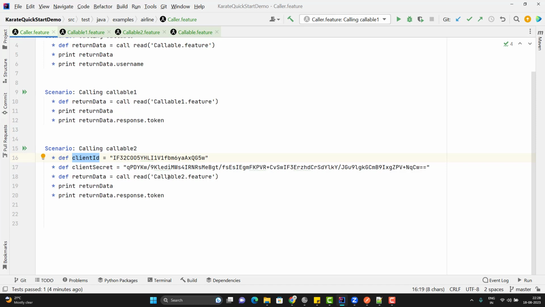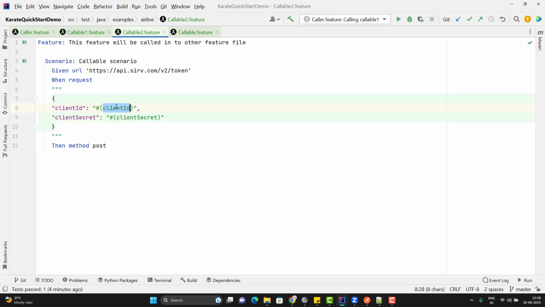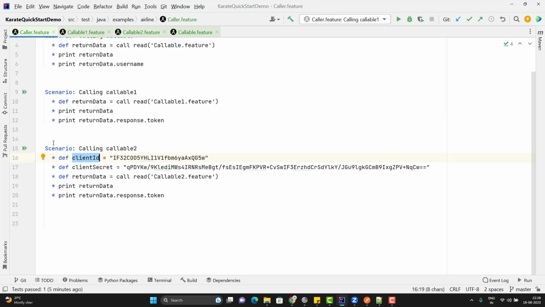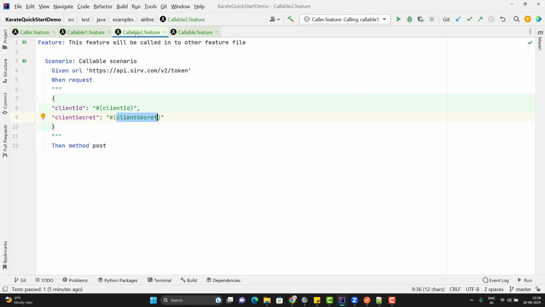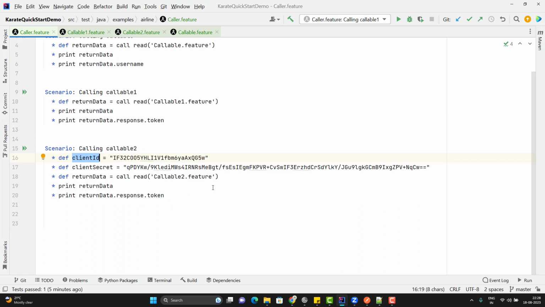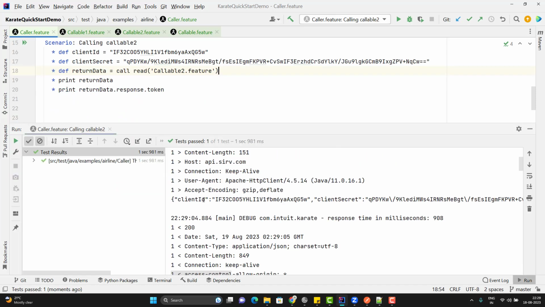Means when this callable2 will be called, it will go and search for client ID and client secret in the context, because when we run this feature file, it will create the execution context. In that context, we will have this client ID and client secret because names are matching. There is no need to pass any extra argument. Let me quickly run and show you the output. So here you can see it had replaced the client ID and client secret.